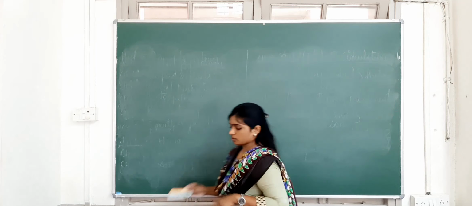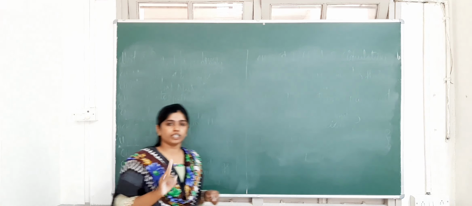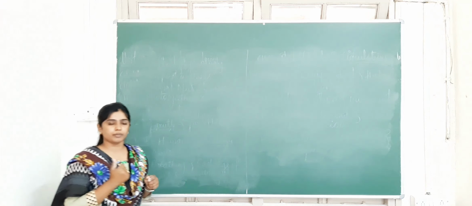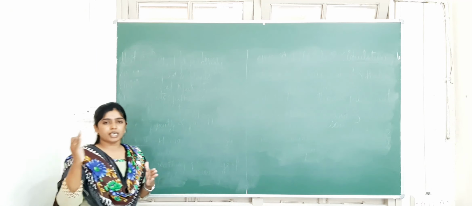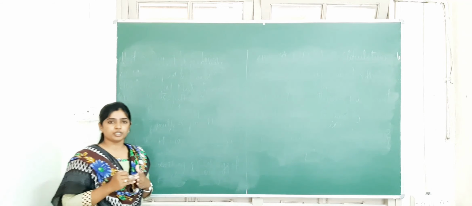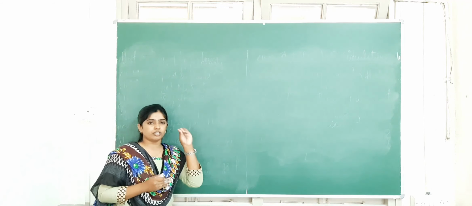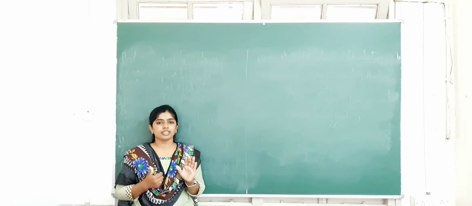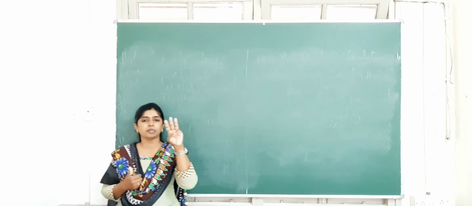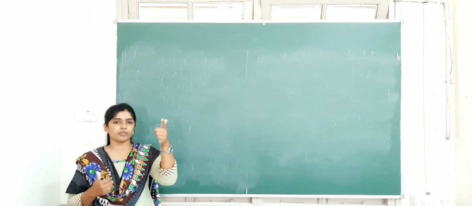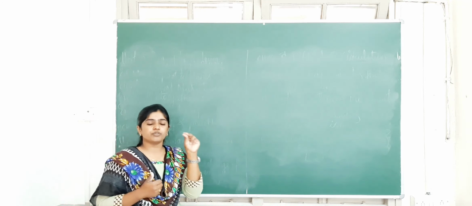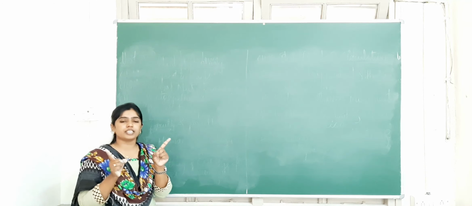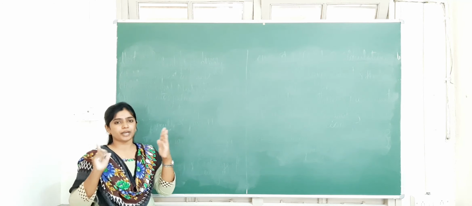Coming to the annual examination, you have 6 subjects in total. Of these, 3 subjects are practical subjects: physics, chemistry and biology. The practical subjects are distributed into 2 exams. One is the theory exam, another one is the practical exam.